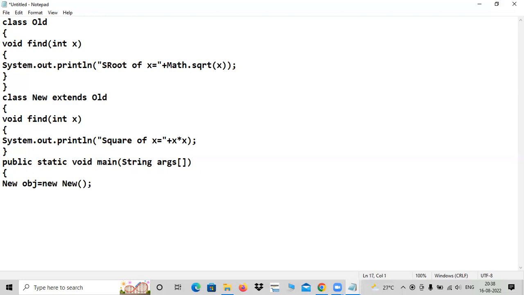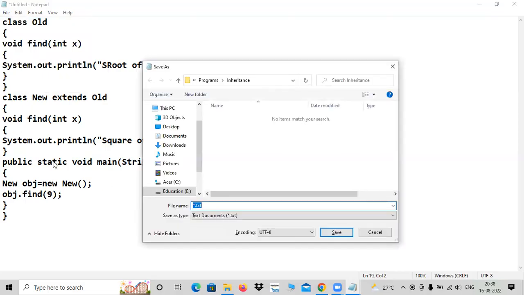And now obj dot find. But don't forget passing an argument. Yes, because it is a parameterized method. Close the class as well. Save the program with the new.java because main method is part of new.java. So let us save as new.java.